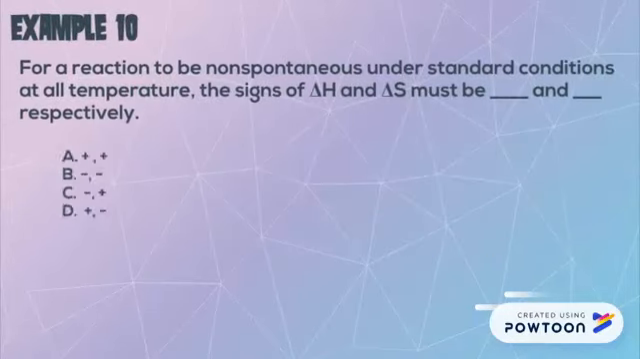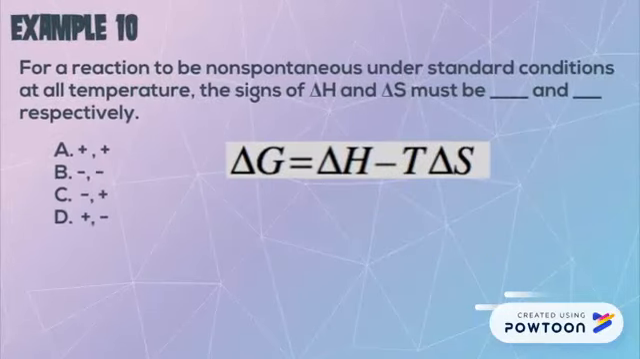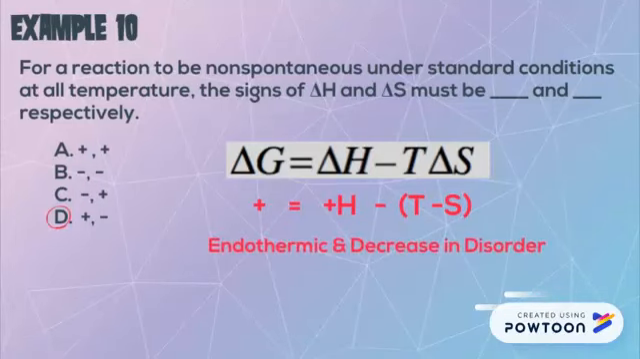For example 10, we are asked to do the opposite. Which of these reactions will always be non-spontaneous? So we'd like a delta G to always be positive. So to get this, we would want to start with a delta H being positive, and then we want to subtract a negative delta S. So H plus S will always be positive.